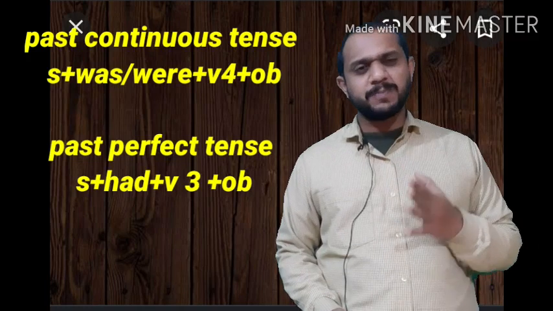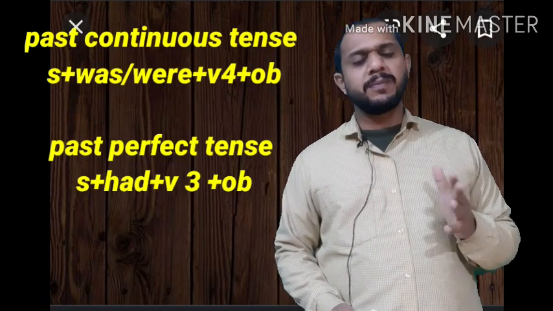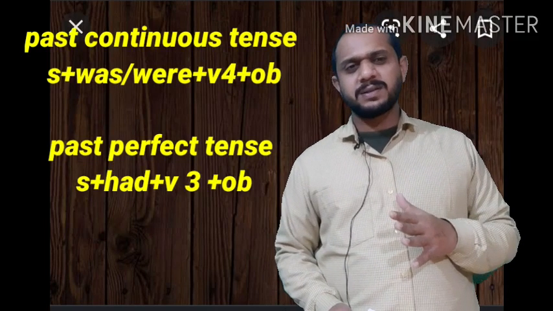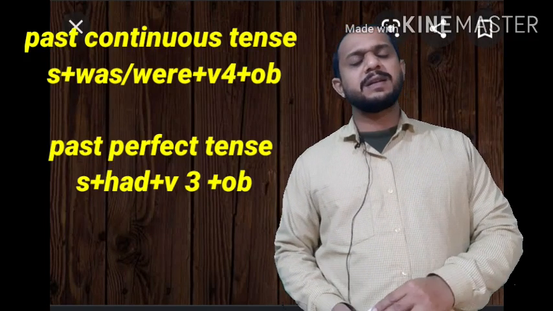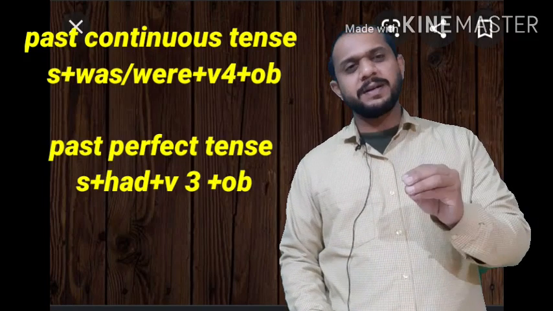In past perfect, it means the perfection of past, something we have done in the past.